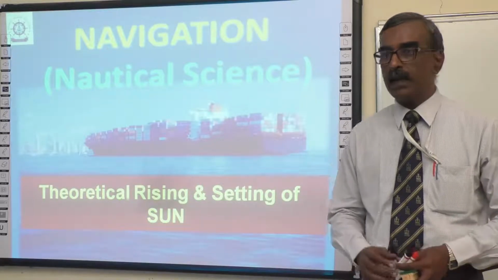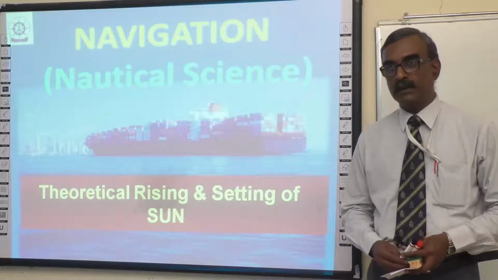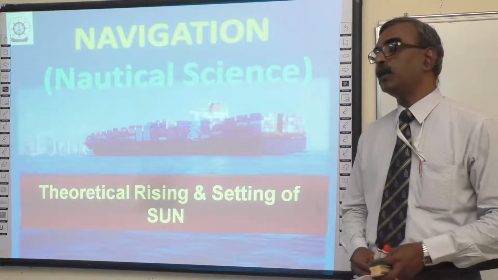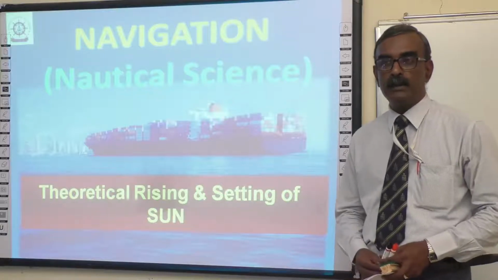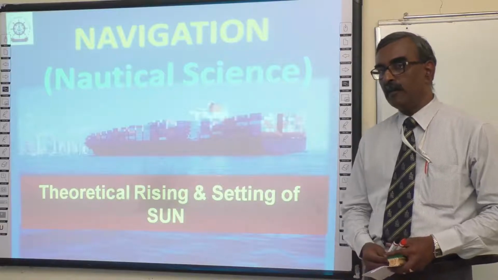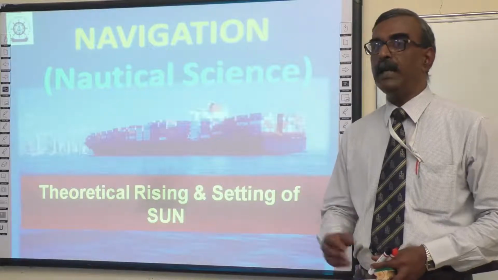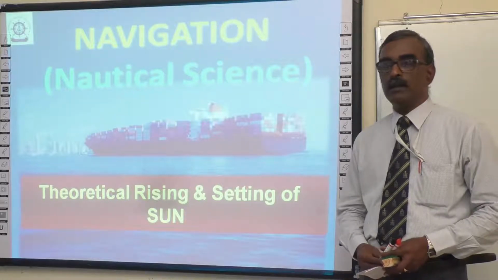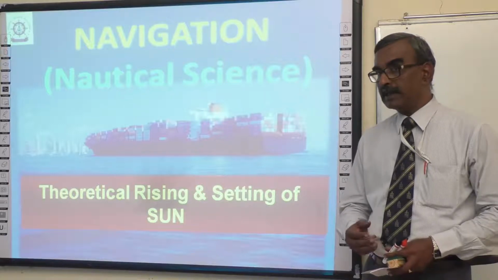The entire theory has already been explained to you. Now we have to make use of this for our navigation purpose. There are two purposes for which we make use of it. The first is to correct the ship's magnetic compass, that is, to find out the deviation of the compass, using theoretical sunrise or sunset. How? We measure the bearing of the sun from the ship and then calculate the deviation for that heading.